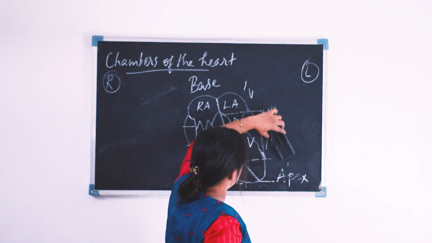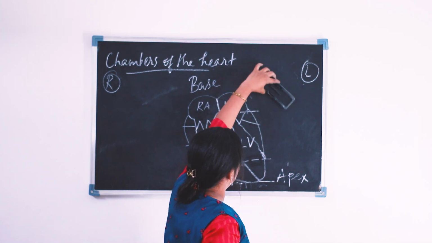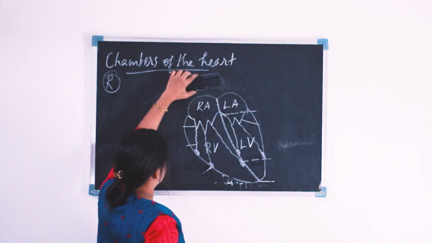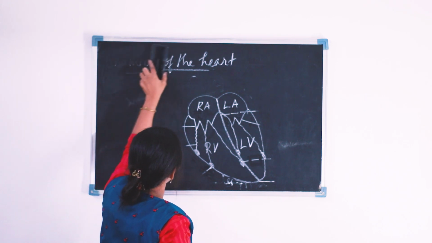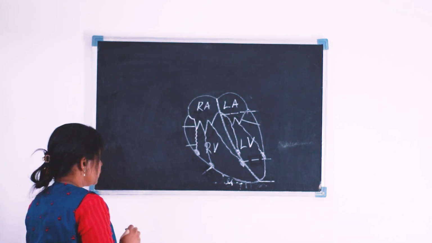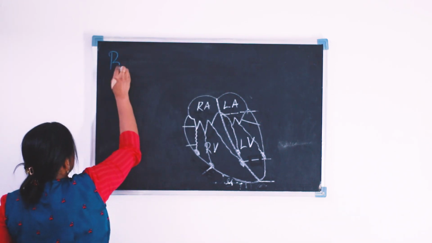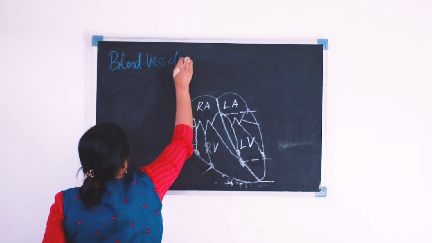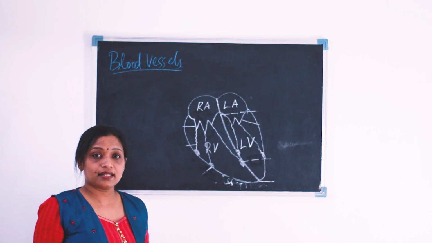I am going to rub all these things here. Now we can see the blood vessels in the heart.